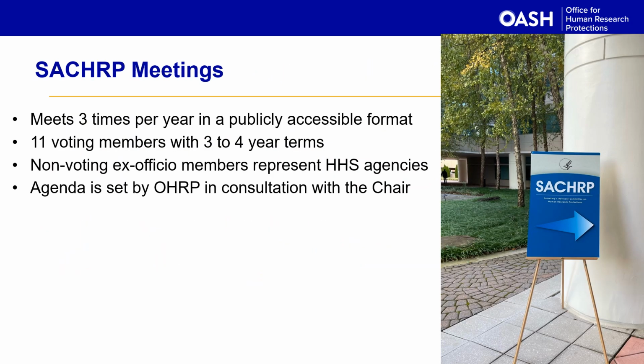So now let's discuss a little bit more nitty-gritty information about SACHRP meetings. SACHRP meets 3 times per year in a publicly accessible format. That might mean that it's virtual, a Zoom call, or it might mean that it's an in-person meeting here in Rockville. SACHRP has 11 voting members who serve 3 to 4-year terms, and it also has non-voting ex officio members who represent HHS common rule agencies who can participate in the discussion. The agenda is set by OHRP in consultation with the chair.